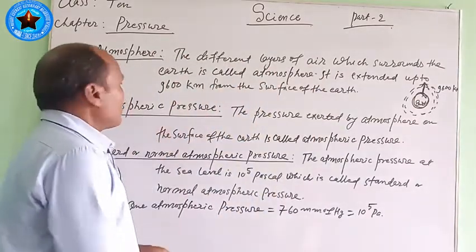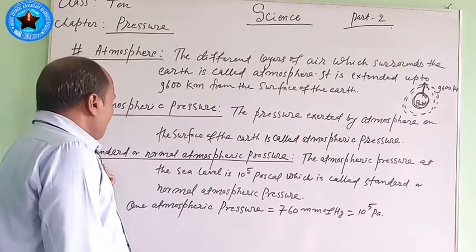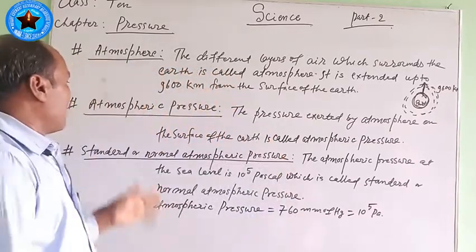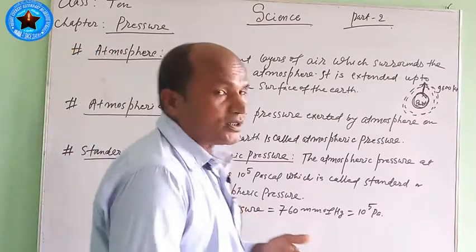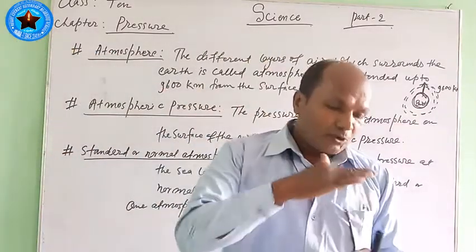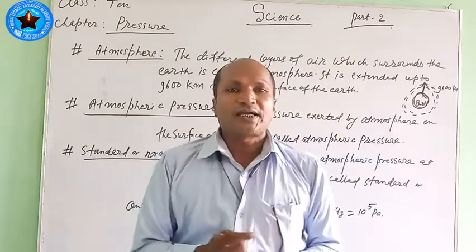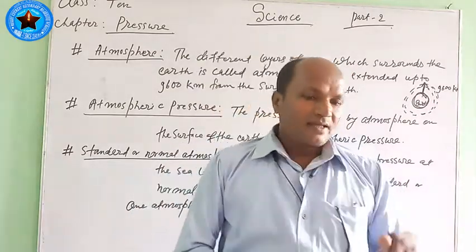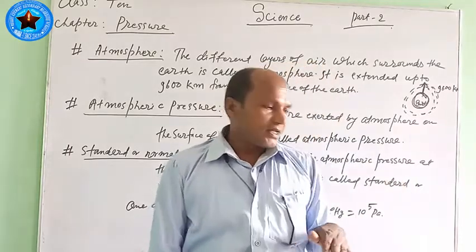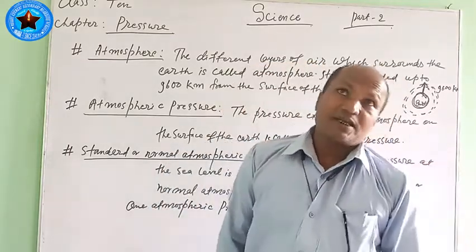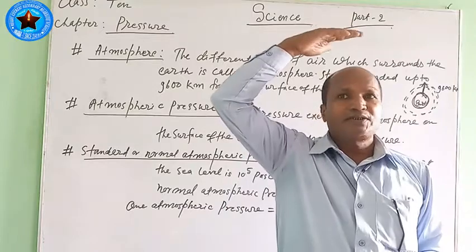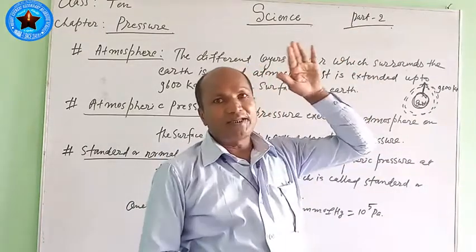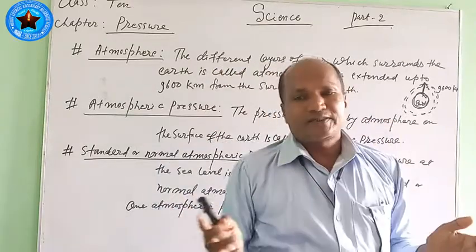Then we come to know about standard or normal atmospheric pressure. From the earth's surface, at different heights, we know that there are different layers of the atmosphere. Generally, the sea level height is very less. At the top of Mount Everest and beyond it, up to a certain height, there is a much greater height.